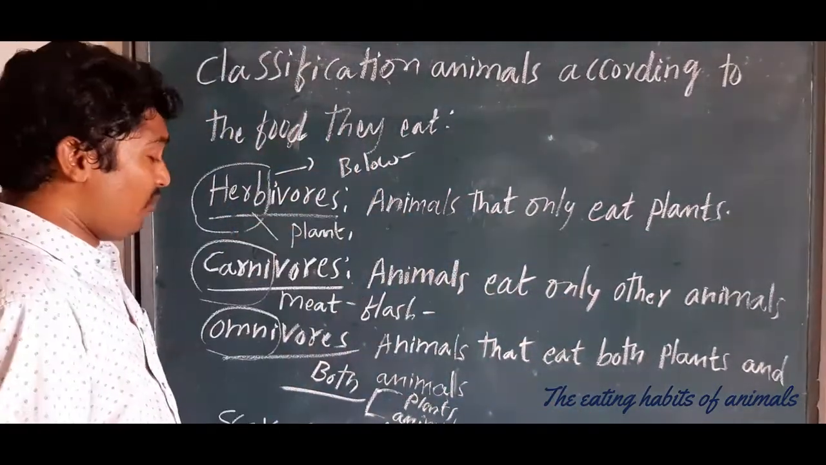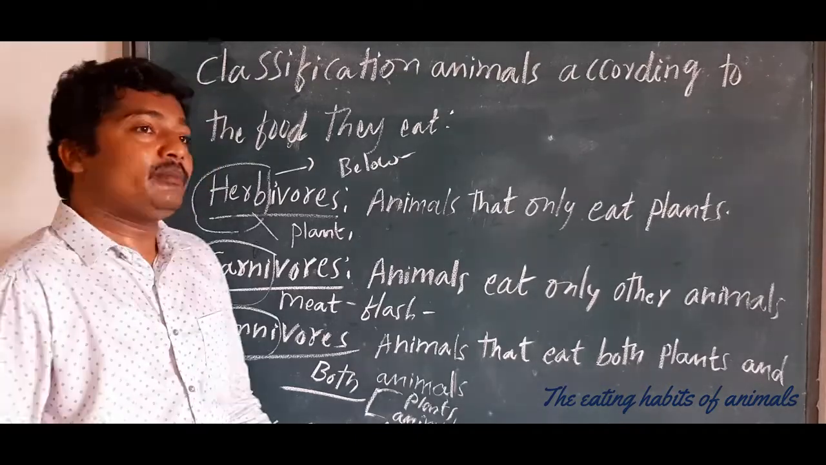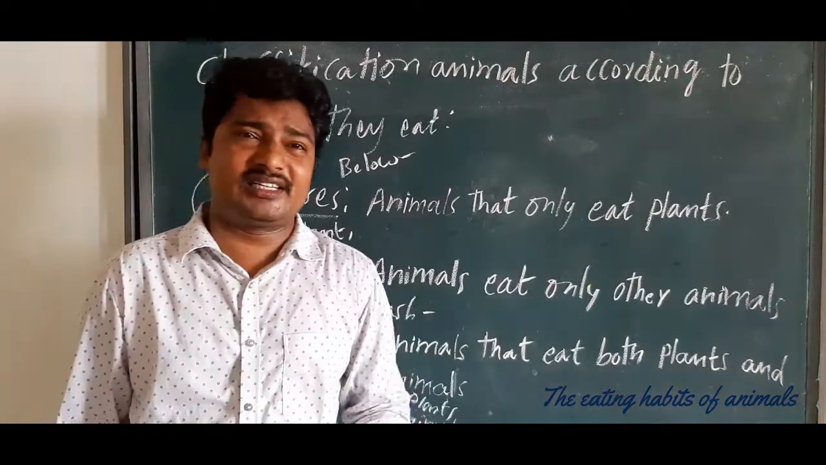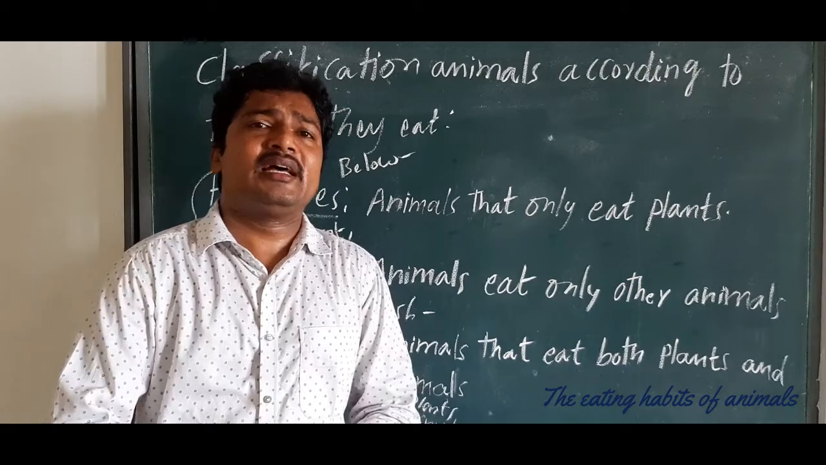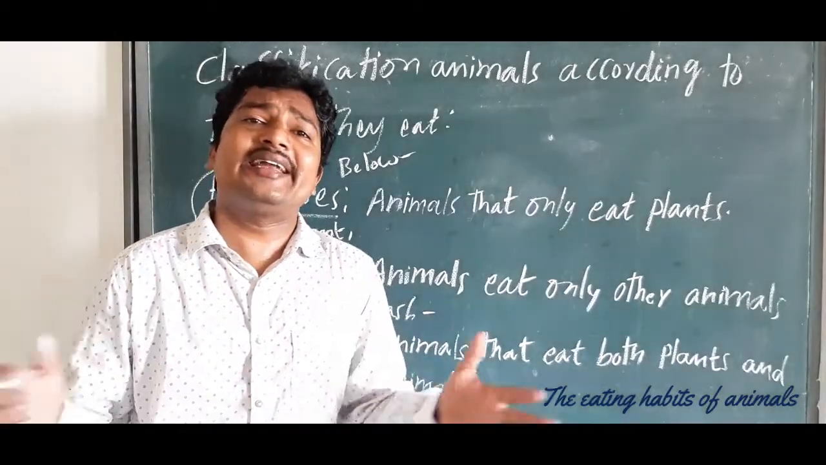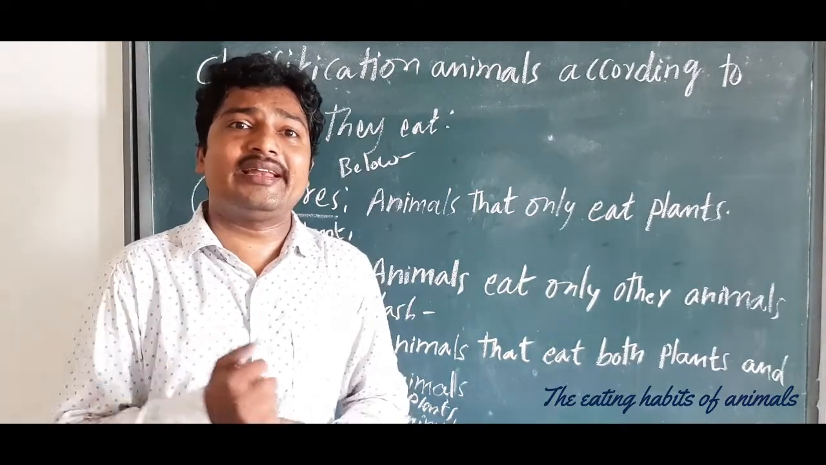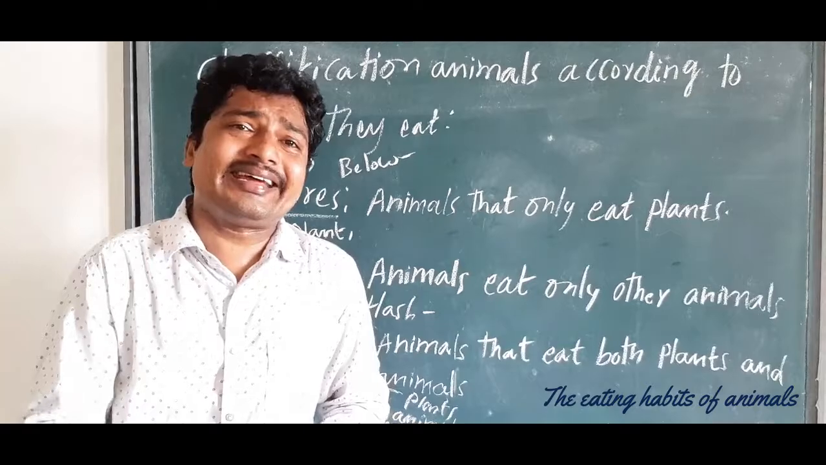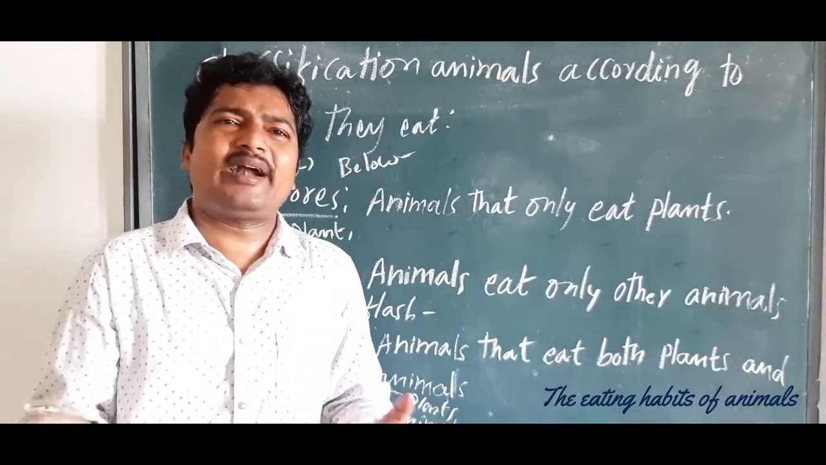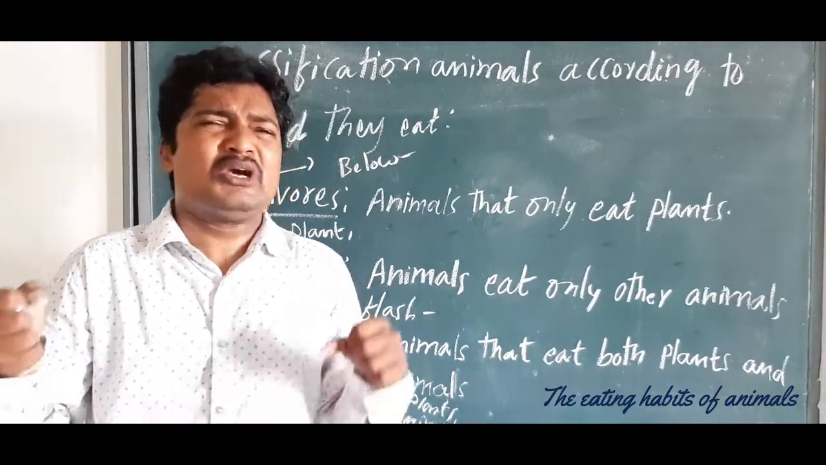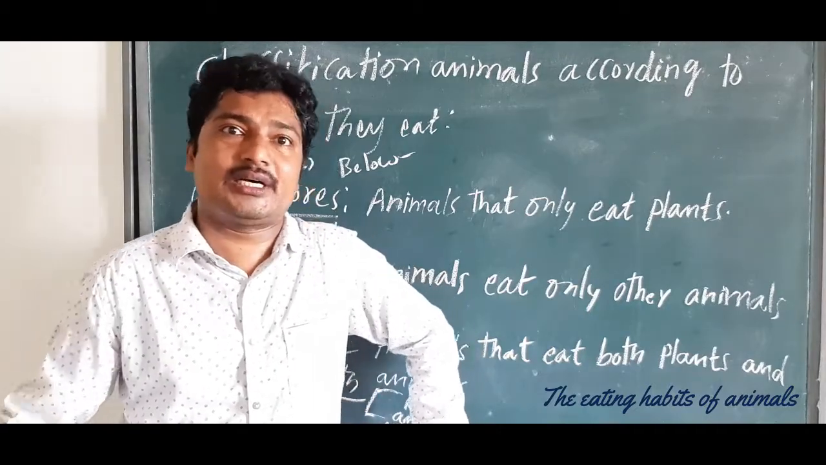Understand? Now very important, the scavengers. Before I explain, scavengers are very important. We can call them natural cleaners also. They are cleaning the nature. How are they cleaning the nature? By eating the dead or decomposed food. What is the dead or decomposed food? The spoiled food. They are cleaning the nature.